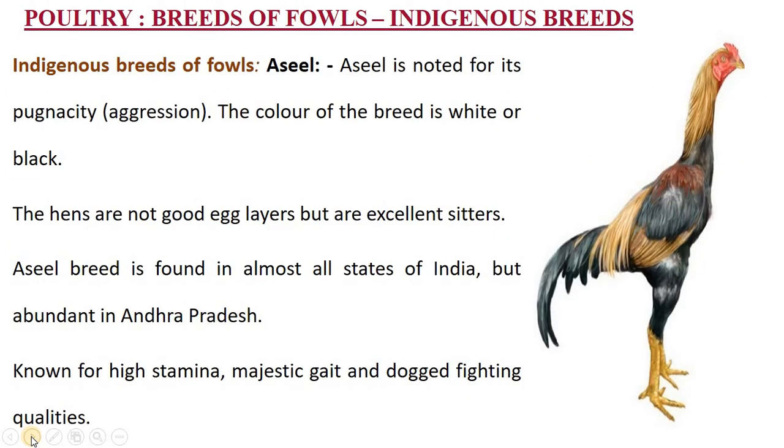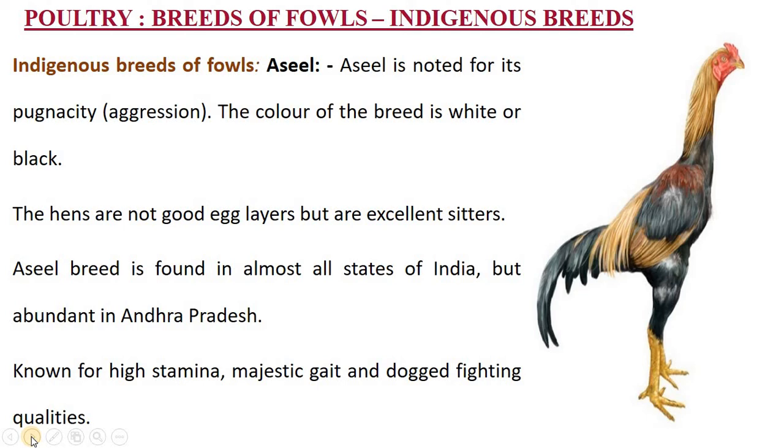You see one by one, indigenous breeds of fowls. Asil is noted for its pugnacity. Pugnacity means aggression. The Asil variety is known for its aggression. The color of the breed is white or black. The hens are not good layers, but excellent sitters. They lay a very small number of eggs, but they give good incubation. Asil breed is found almost in all states of India, but abundant in Andhra Pradesh.